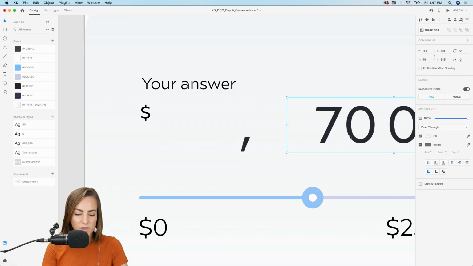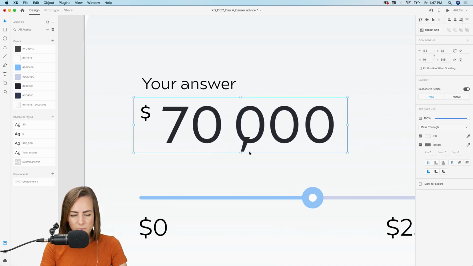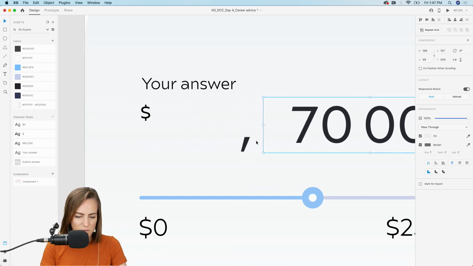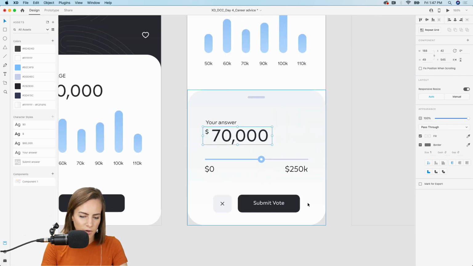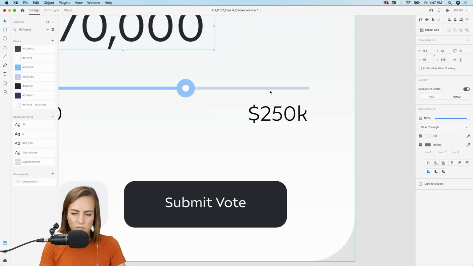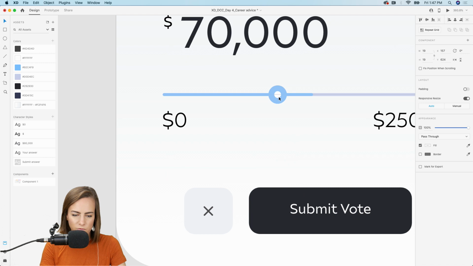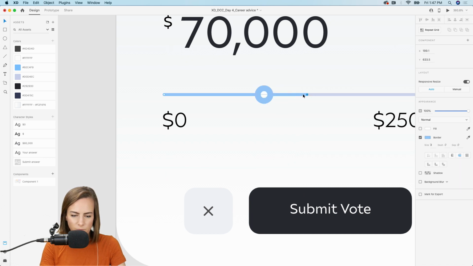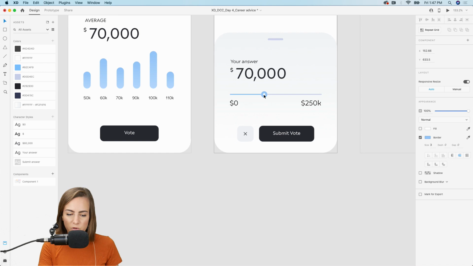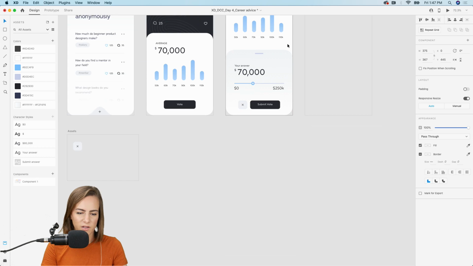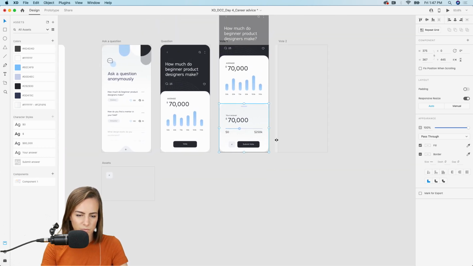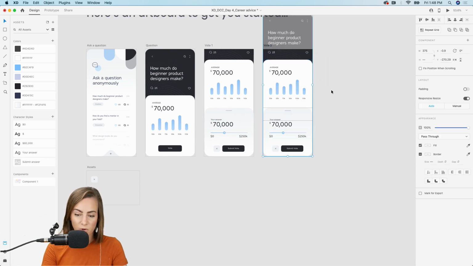And then we want to keep that comma, but we don't really need to mask it, so let's move it over a little bit. Okay, that looks good. Now we're all masked and we're ready to go. Since I want to drag this little slider a bit to the right, I'm going to move this right down here so we can see some movement. Okay, now we can group all of this. It's just easier to do that when it's not a few layers deep. Okay, copy all of that, paste it on our next artboard.